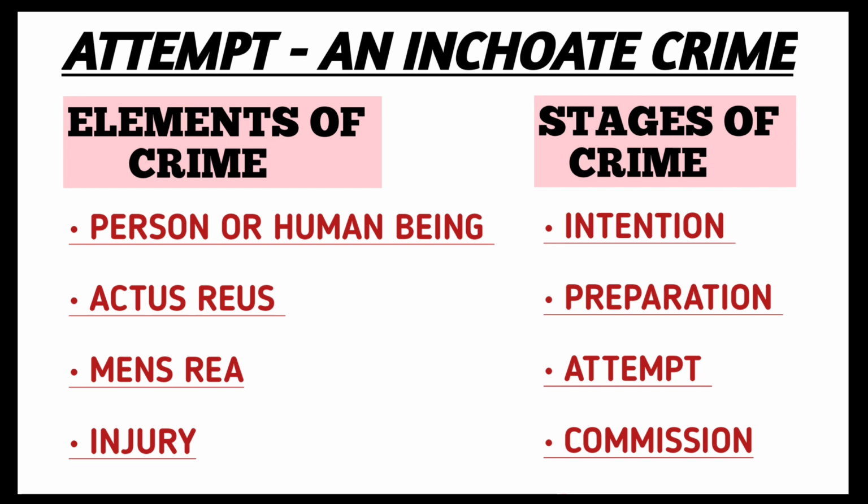As we know, actus reus and mens rea are essential elements for the completion of a crime. Mens rea means guilty intention, and actus reus means a guilty act followed by the guilty intention. Here, actus reus to commit a crime is not completed, but mens rea to commit the same crime is completed in an attempt. Therefore, attempt itself would be said to have been completed at this stage, which means that an attempt is an inchoate crime, as the mens rea element is completed but the actus reus is not satisfied in the completion of the crime, yet it is punishable under IPC.